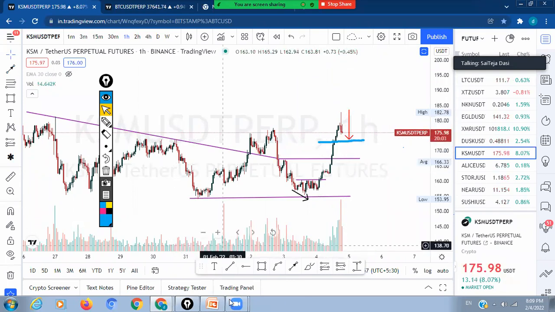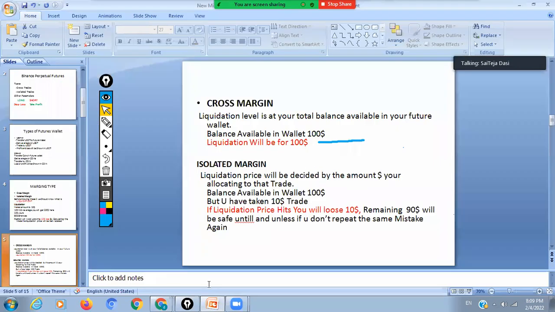So always use isolated margin trades, though cross margin also has its own benefits, which I will explain later. Just concentrate on isolated trades for a few days or weeks, until you are able to hold your position. The risk is very low, limited to whatever dollars you put in the trade.